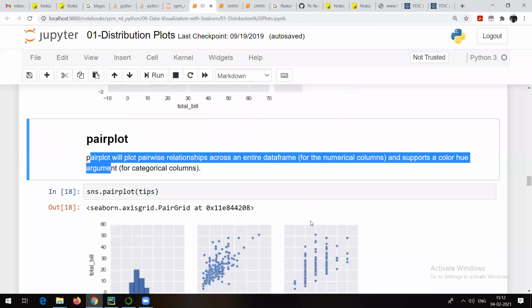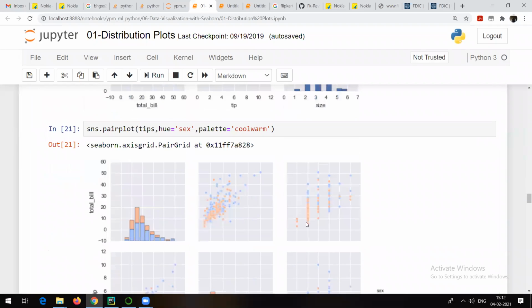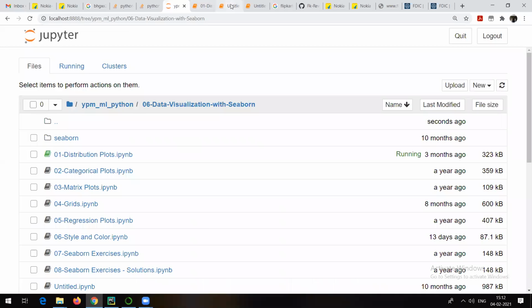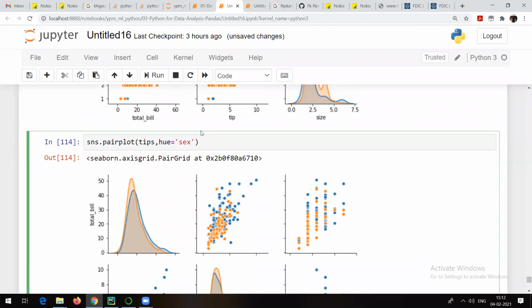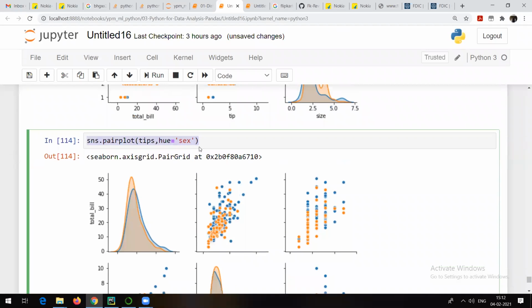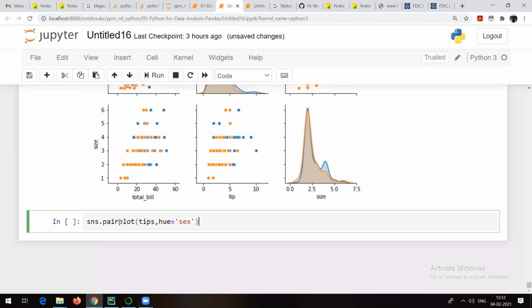So like this, there are different options available for this pair plot command. For example, there is something called palette. Palette is like a fancy thing, with which you can go and change the colors and all those things. Let me give you some colors. And again, this color thing is a very important part of visualization, right? In theory, we already talked about that.